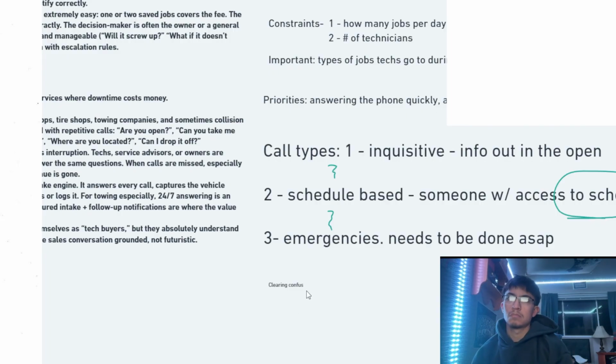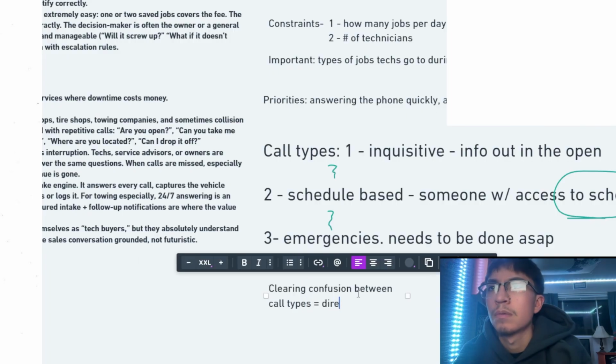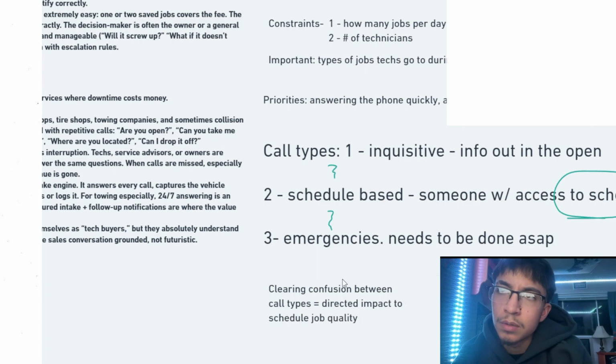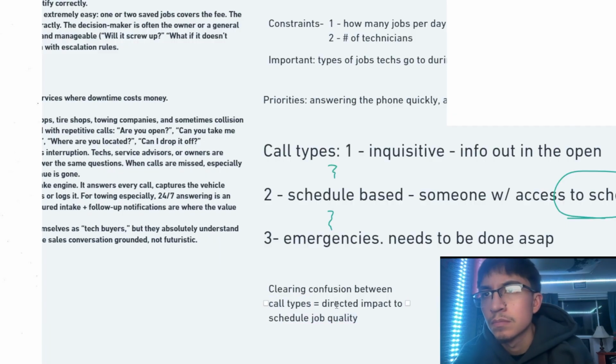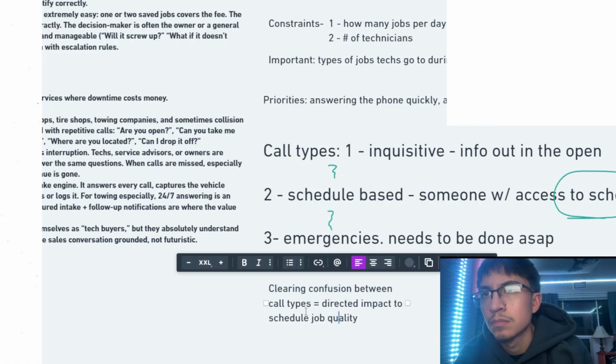I don't care if it looks structured. I'm just super brain dumping. We can figure this out later. All types equals direct impact to schedule and job quality, right? Because you have confusion between call types. The type of the call impacts the call quality. So you have a direct impact on the day's schedule by clearing confusion between these call types.